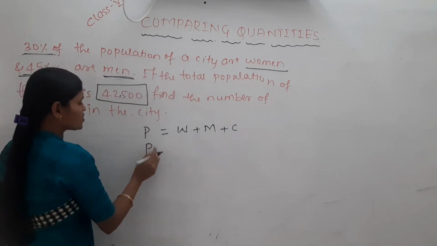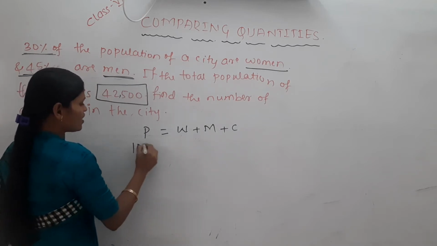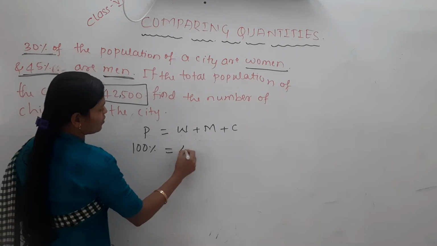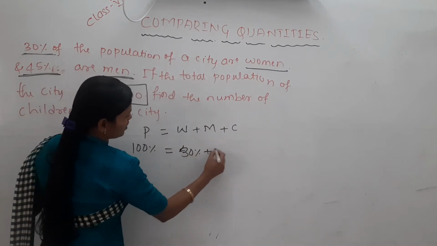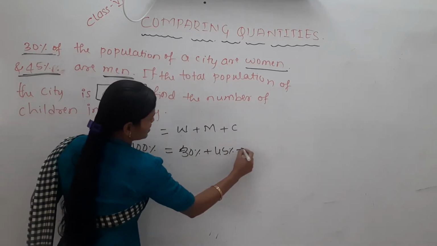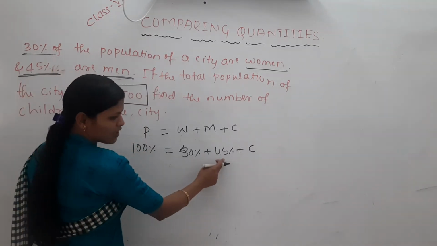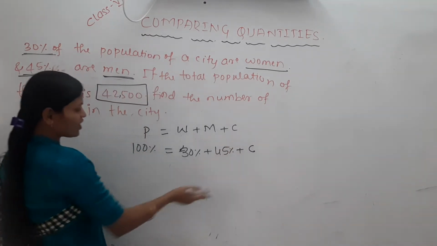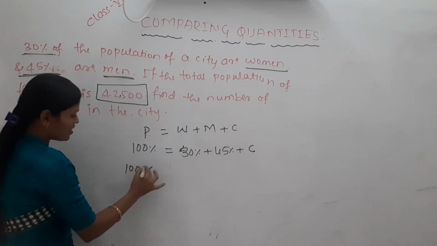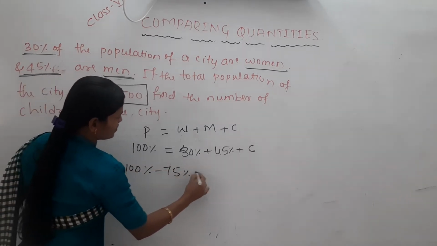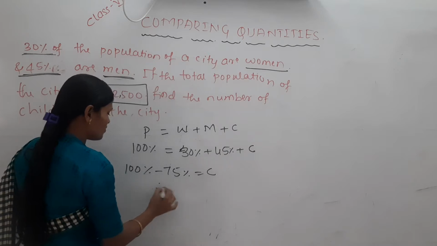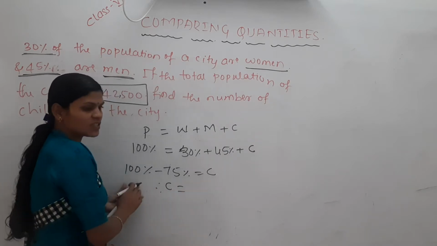If you take the total population as 100%, then women 30%, men 45%, and children we don't know, just keep it as it is. 30 plus 45 is 75. If 75 comes this side, minus 75% is children. How many percent of children are there here?